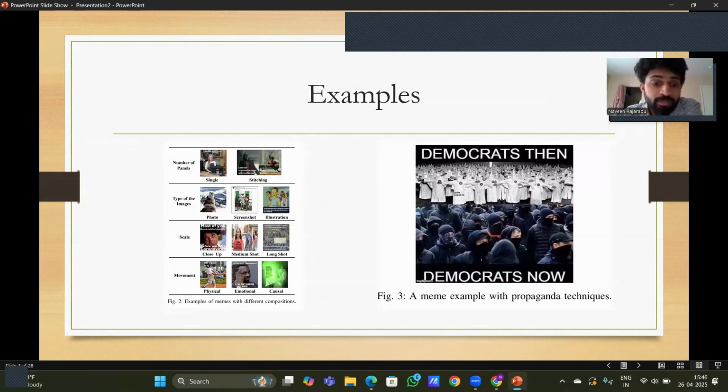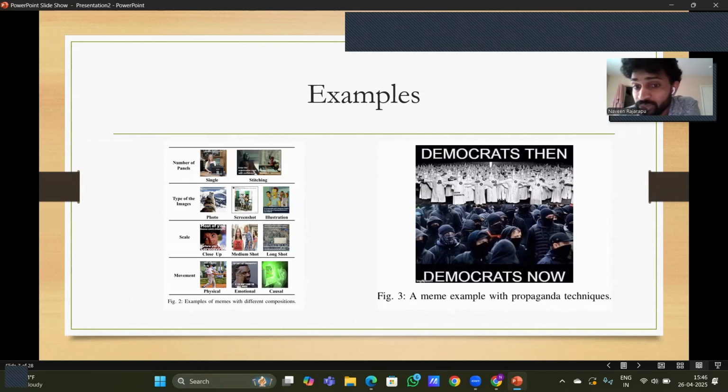We can see examples of the meme composition and propaganda technique. Here in the meme composition, we can see the number of panels, type of images, and scale of the image. If it is a close shot, it focuses on the particular person. If it is a medium shot, it focuses on the situation. If it is a long shot, it focuses on the total background of the image. So it will be different in different contexts. And the movement is physical, emotional, or casual. And also we can see the propaganda technique.